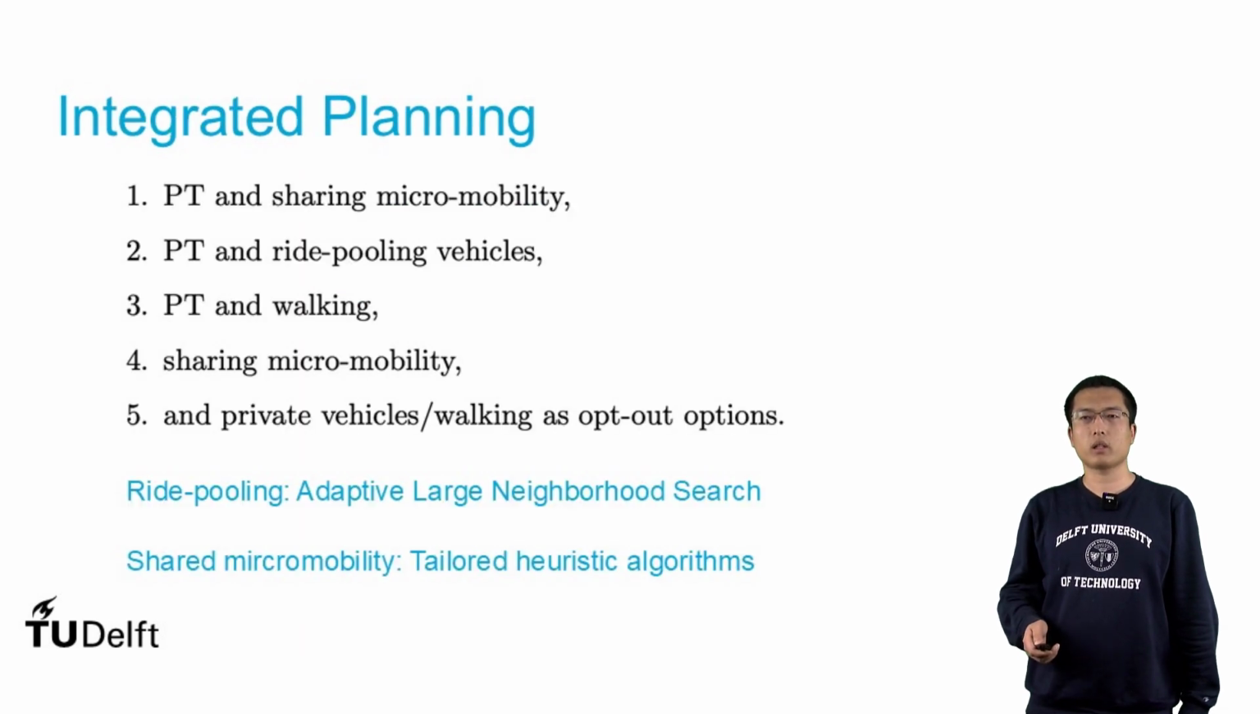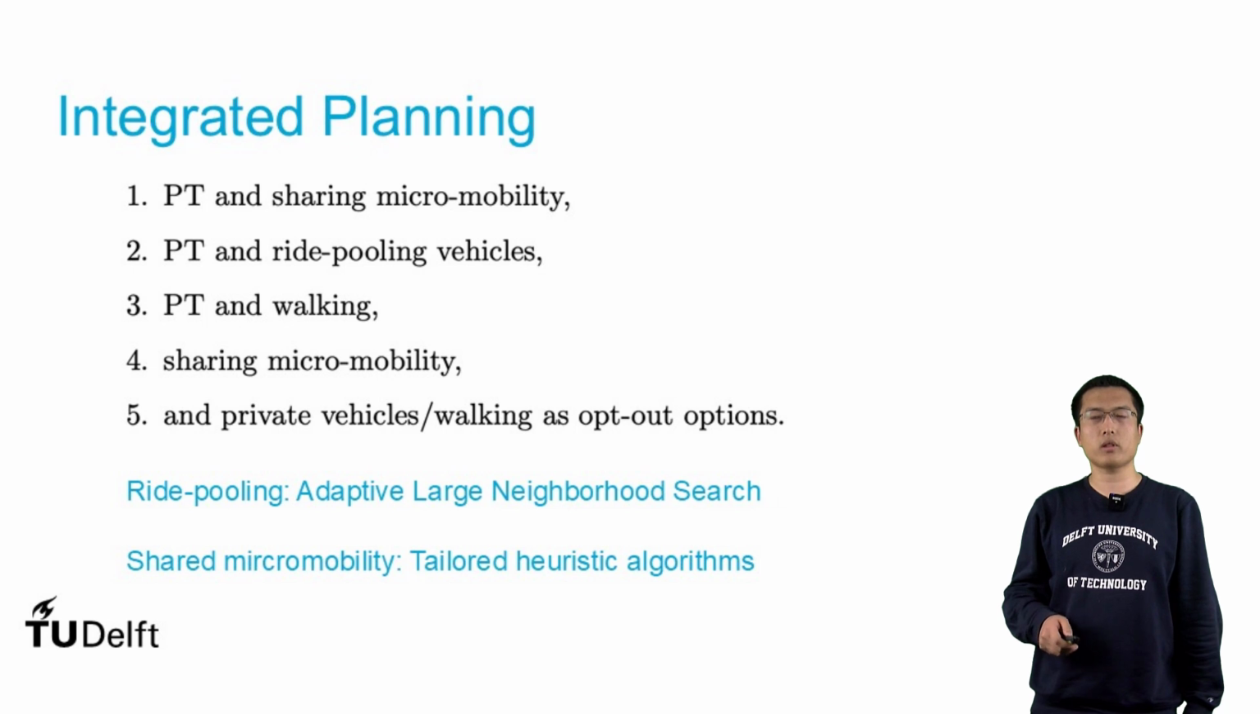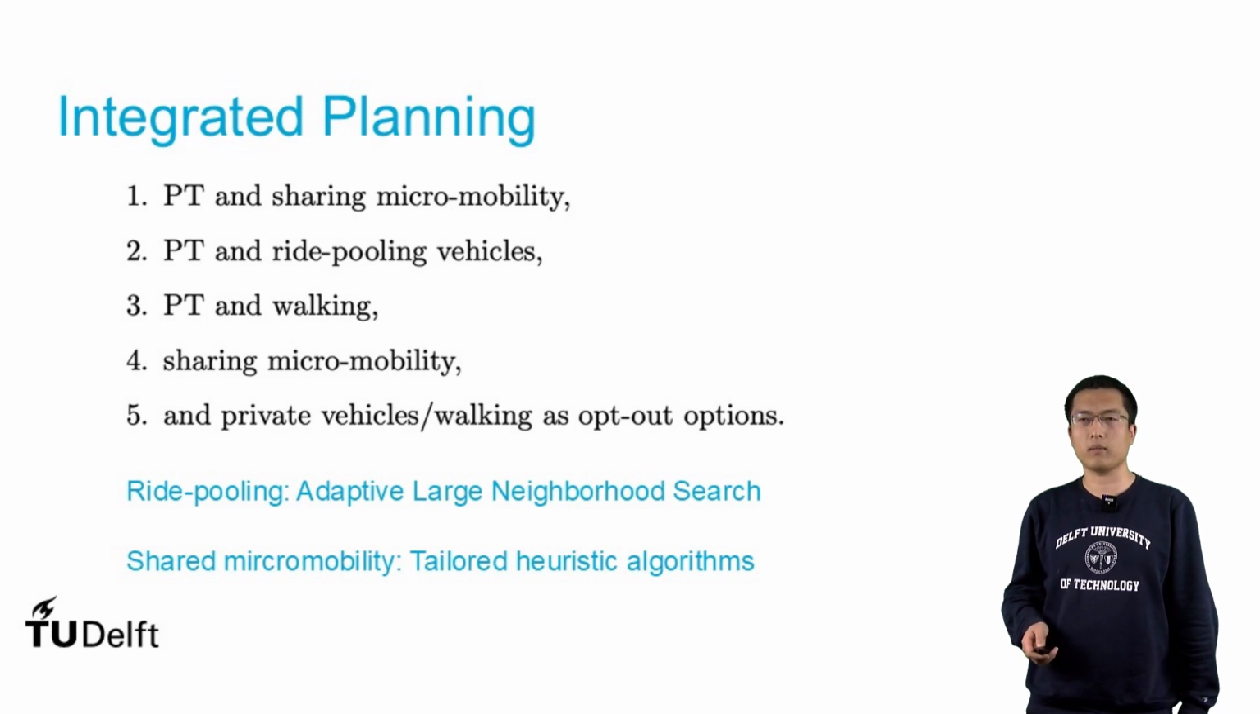We also consider integrated planning, which means we consider multiple combinations of different transport modes. For example, we have the public transport. We also have the sharing micromobility, and the passenger can use both the public transport and the sharing micromobility. Similarly, we have the public transport and the ride-pooling vehicles, the public transport and walking, and we also allow the passengers to use shared micromobility alone. And if all these alternatives are not satisfactory, the passenger can still use their private vehicles.